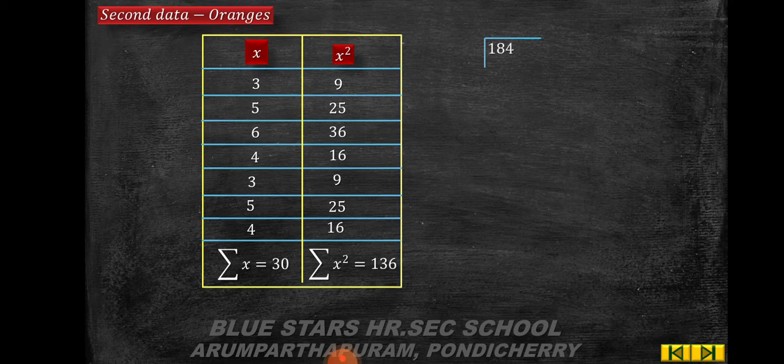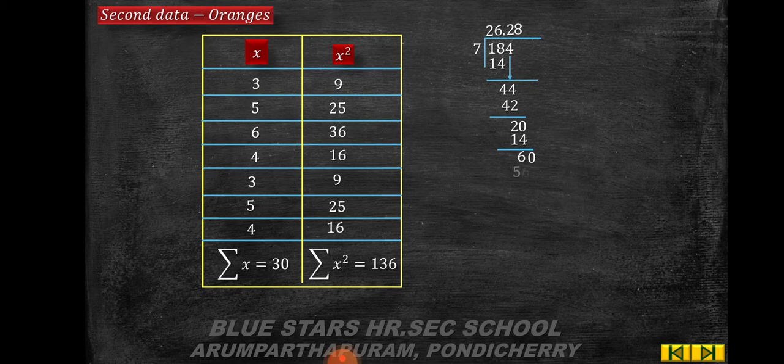So summation x square is 184. 184 is divided by 7. You get 2 times 14, 4, 44. 6 times 42. Again 2 times, the remainder is 2. 2 times 14, the remainder is 6.